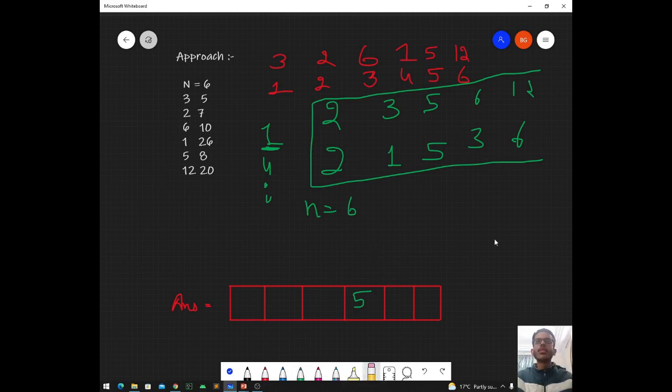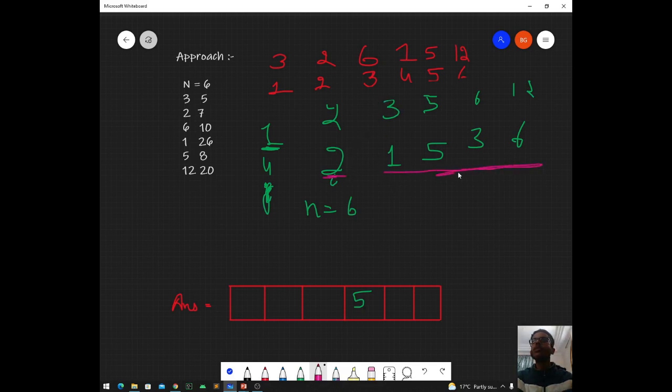Now let us increment the I, and after incrementing our I comes over here, and now I is 2. So this second player can win against all of these four singers, at least in the lower limit.